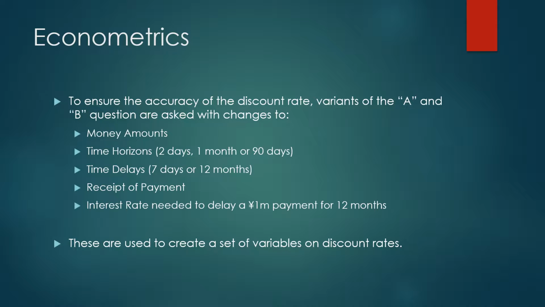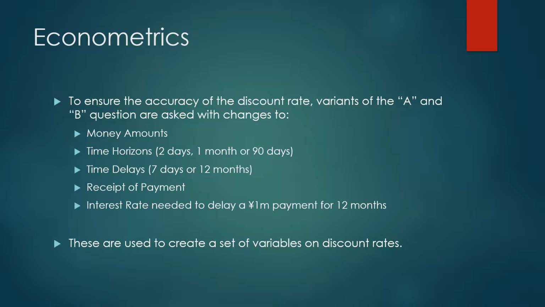In order to ensure the accuracy of the discount rates, they use different variations of the question. For example, in the previous example, we showed how they varied money amounts between A and B. They also vary the time horizons, the time delays, the receipt of payment, and ask a separate question for individuals as to what interest rate is needed to delay a 1 million yen payment for 12 months.